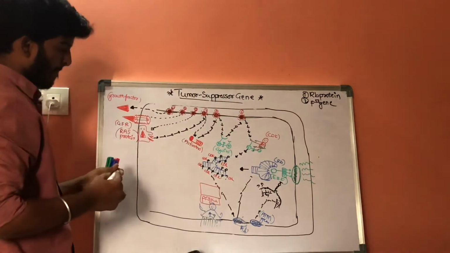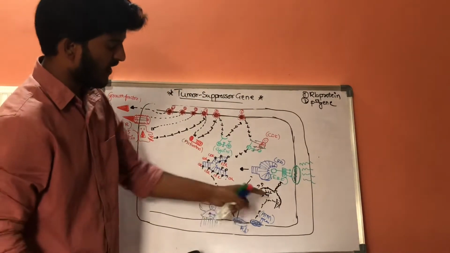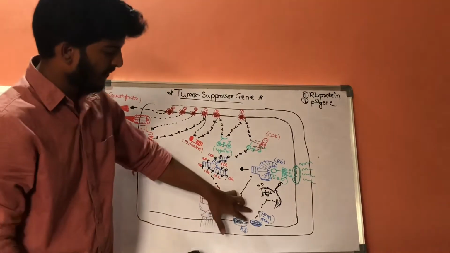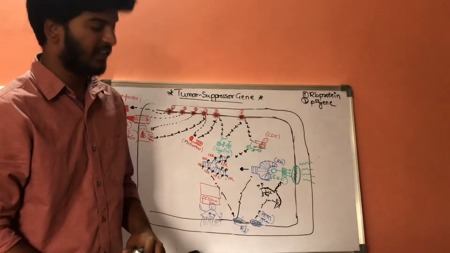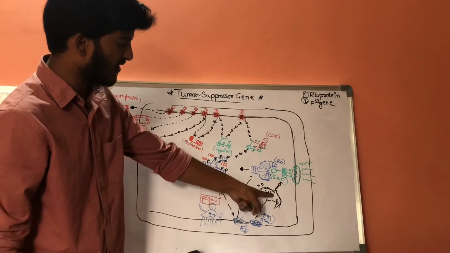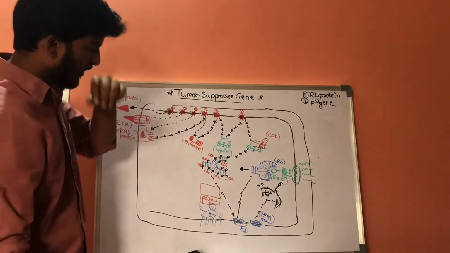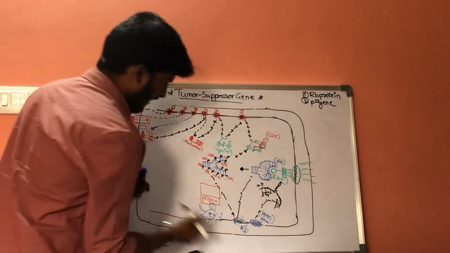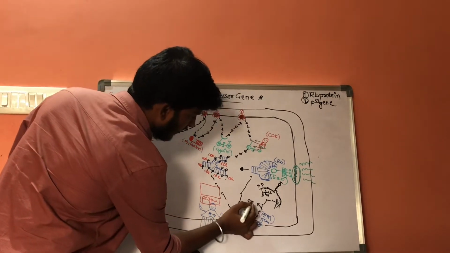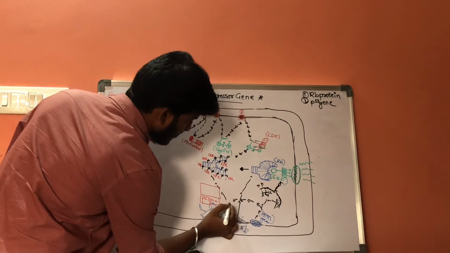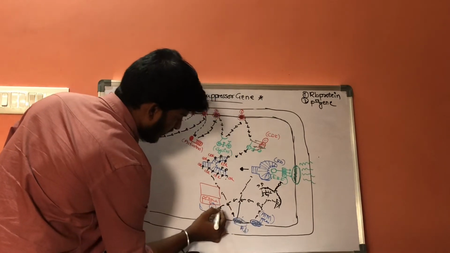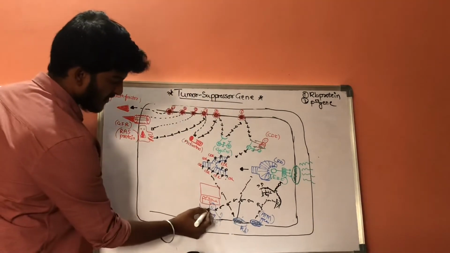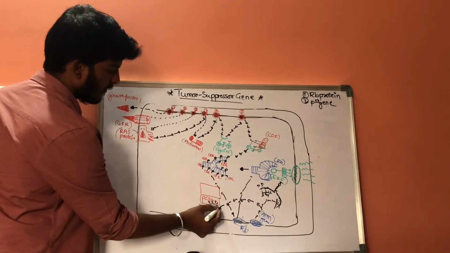Now, if there is any abnormality in the newly formed genetic material, the ATM gene will send the signal to this P53 gene and it will get stimulated.